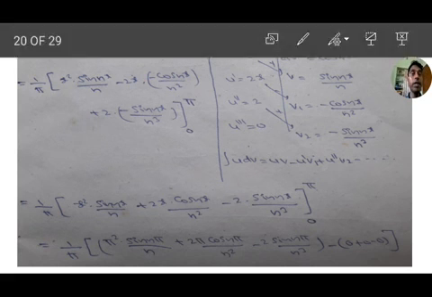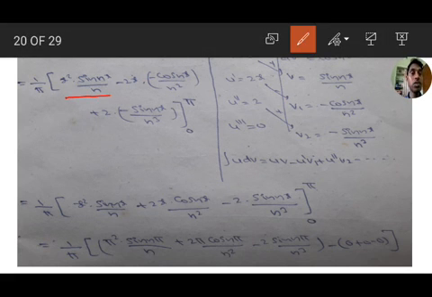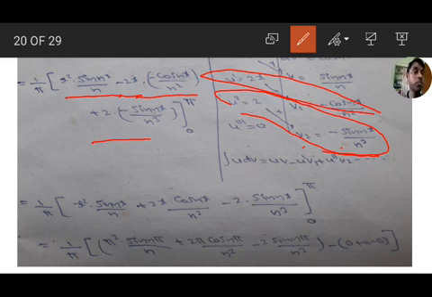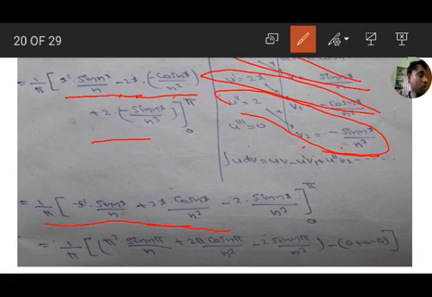So here 1 by pi, substitute in this: 1 by pi, x square into sin nx by n, that is u into v, minus u dash, that is 2x, into v1, that is minus cos nx by n square, plus u double dash v2, that is 2 into minus sin nx by n cube. These two terms, and here these two terms, and here these two terms. Simplification: 1 by pi, x square into sin nx by n plus 2x into cos nx by n square minus 2 sin nx by n cube, from 0 to pi.